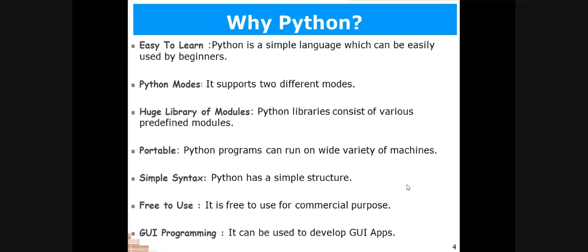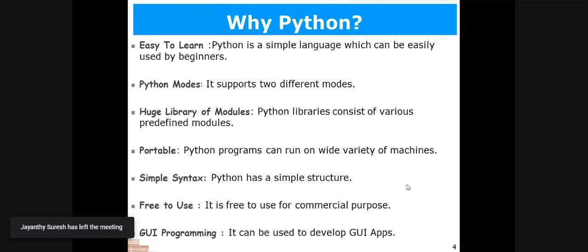As I already discussed with you, you can develop graphically interactive apps by using fourth generation languages. So Python language also provides us the environment where we can develop interactive applications. So it has a very large capability. Python has a very large capability, and it's a very interactive language.